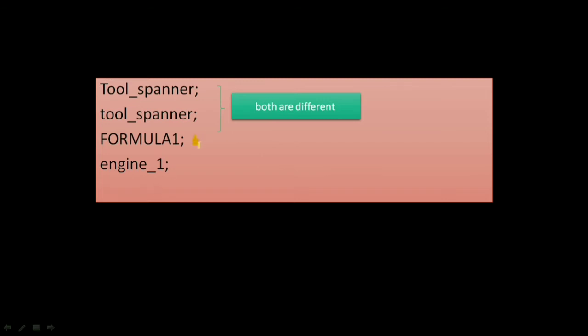It is again right. Why? Because the first character is an alphabet and there is no space, so it is right. Again the next one, it's again right.